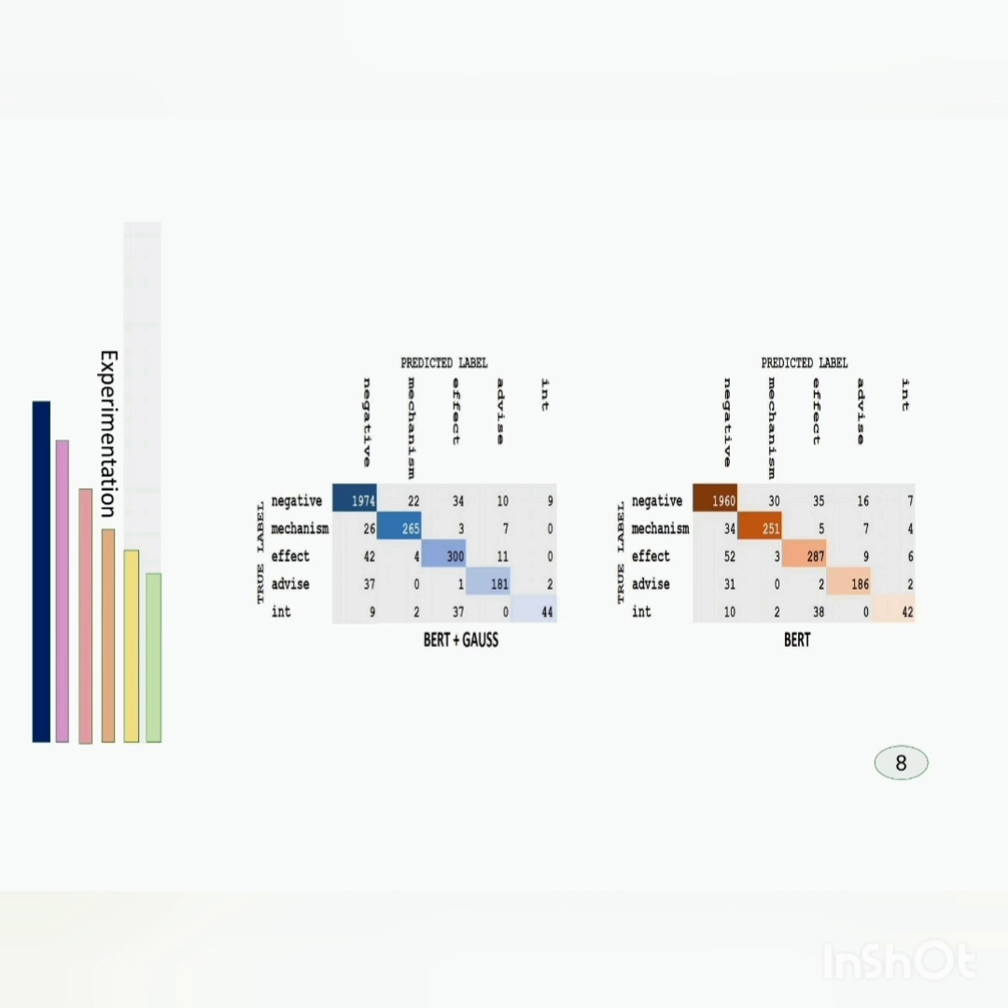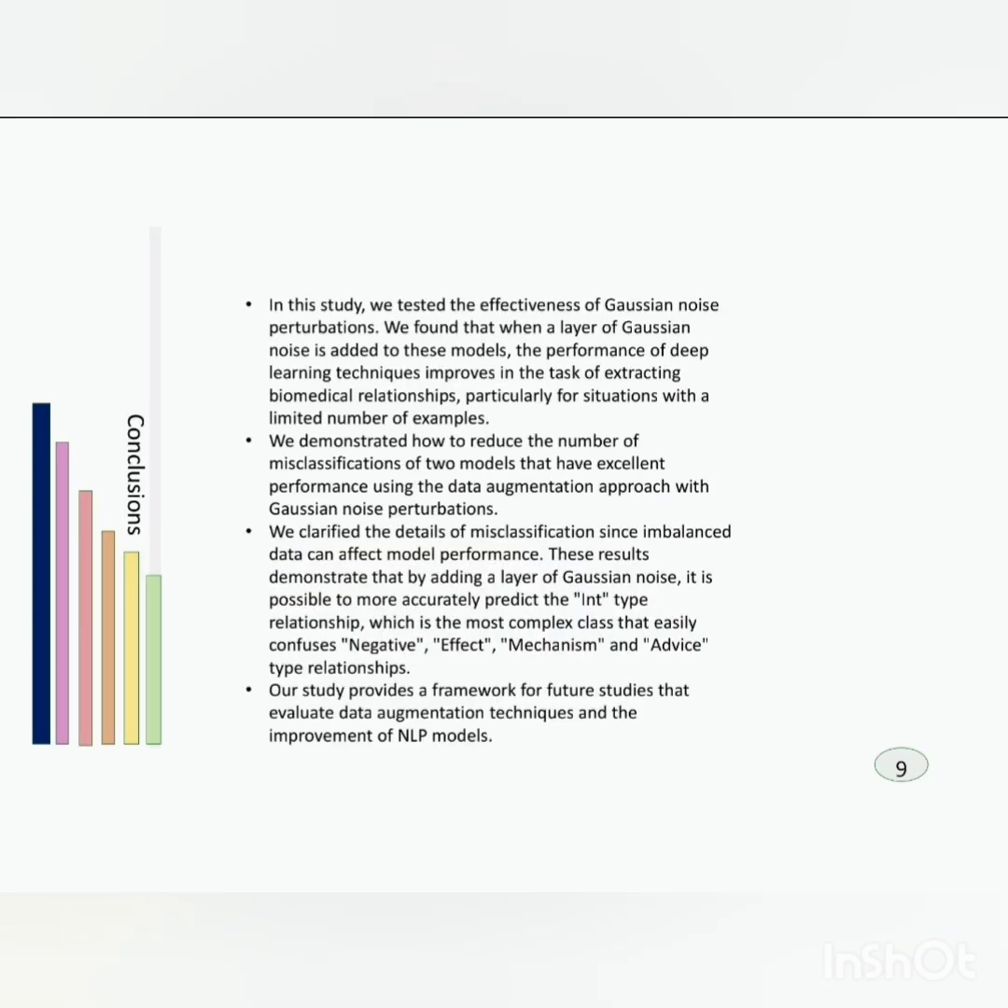These results show that adding a Gaussian noise layer makes it possible to more accurately predict the relationship of type int, which is the most complex class and easily confuses the negative, effect, mechanism and advice type relationships. Our study provides the perfect framework for future studies evaluating data augmentation techniques and the improvement of natural language processing models.